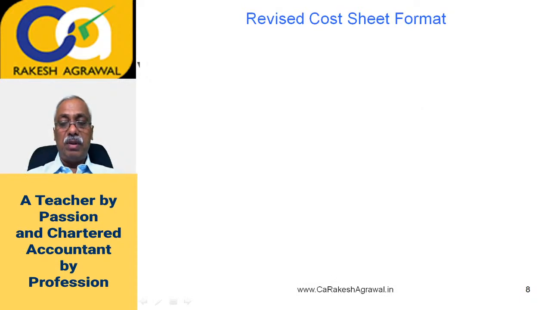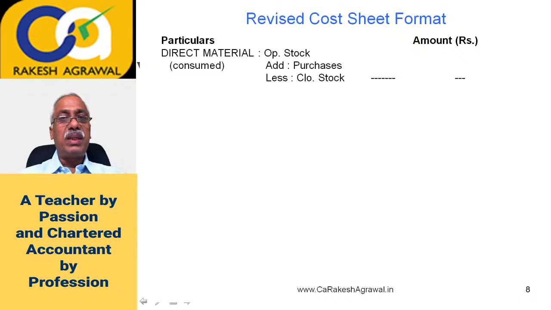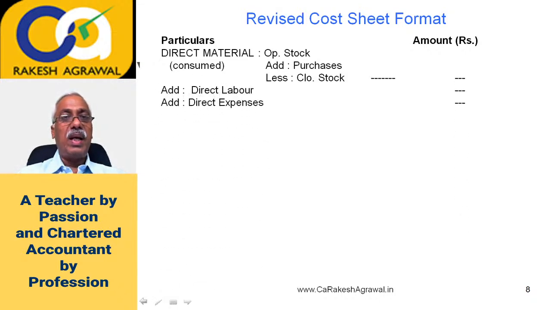Okay, I'll go ahead with the cost sheet format. This is the revised format of the institute. You will use this format if there is a specific question only on preparation of cost sheet. It means all the data is readily given and you have to just prepare the cost sheet. Let's begin. It's almost similar. Particulars, rupees. Direct material consumed is exactly the same. There is opening stock of raw material, add purchase of raw material, less closing stock of raw material, and in the outer column you will get consumption of raw material. There is no change here. Add direct labor, add direct expenses, and you will get prime cost. Absolutely the same up to this.